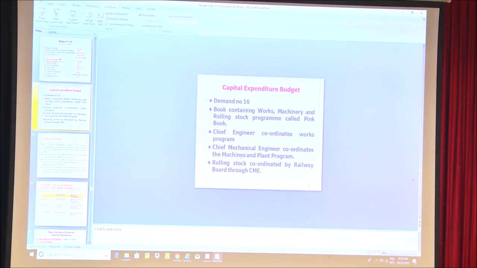For the MNP program, that is machines and plant program, it is prepared and coordinated by the CME, that is the mechanical department. Rolling stock is also coordinated by CME at the railway board level.